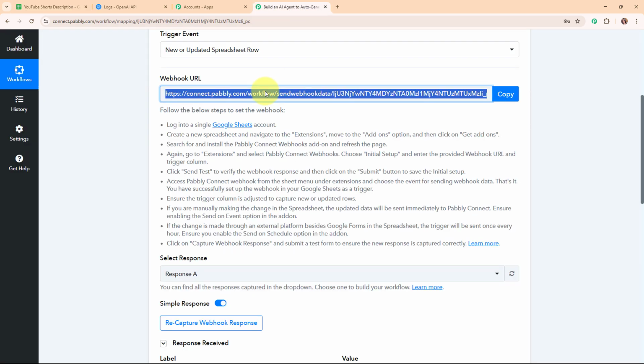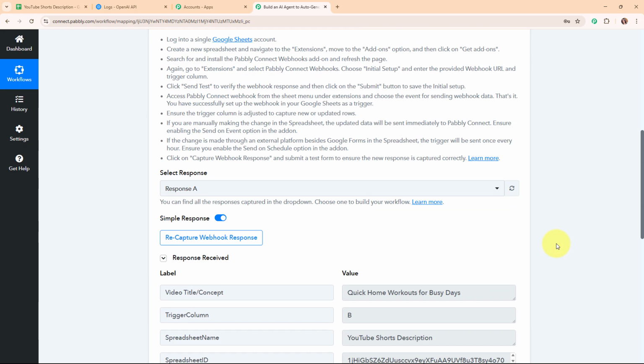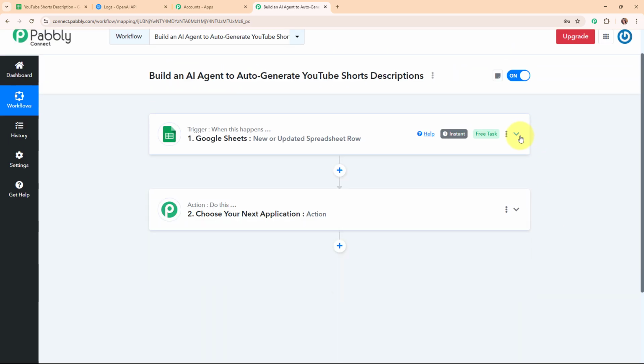Alright, so now let's go and check our Pabbly's workflow, and here you can see we have received a successful response where we have received the concept, that means the video title, trigger column, spreadsheet name, ID, sheet name, sheet ID, row index, and the channel niche. Alright, so with this we have successfully set up a trigger over here.